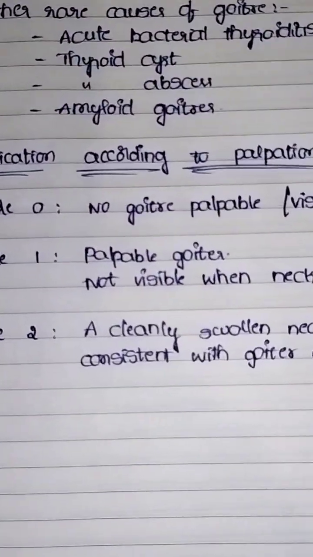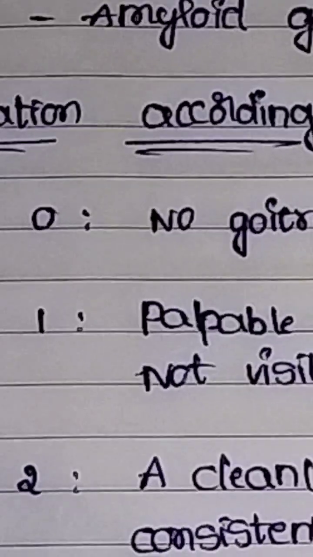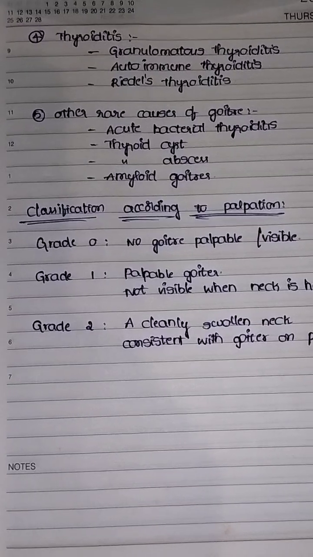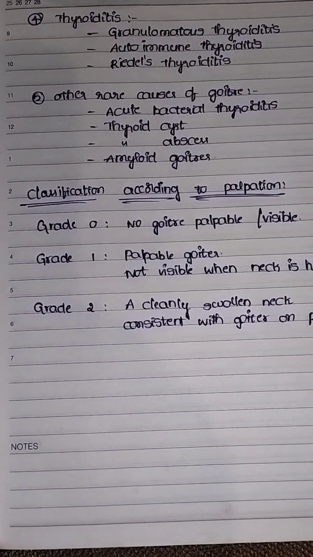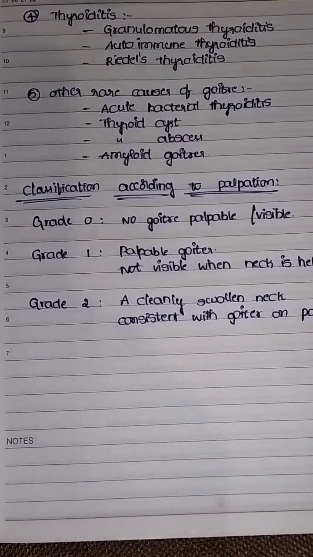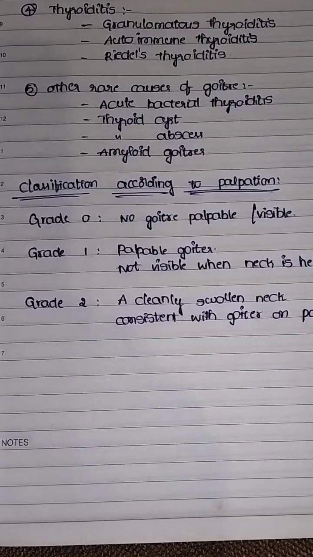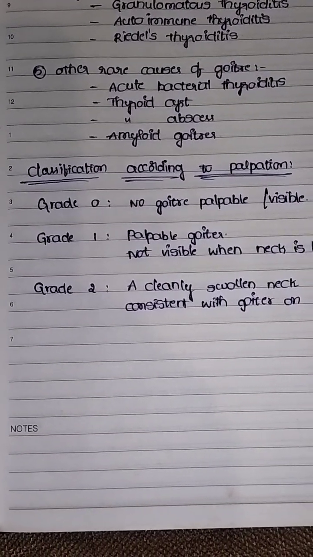And another one is thyroiditis. There are also three types: granulomatous thyroiditis, autoimmune thyroiditis, and Riedel's thyroiditis. And the other rare causes of goiter are acute bacterial thyroiditis, thyroid cyst and thyroid abscess, and amyloid goiters.